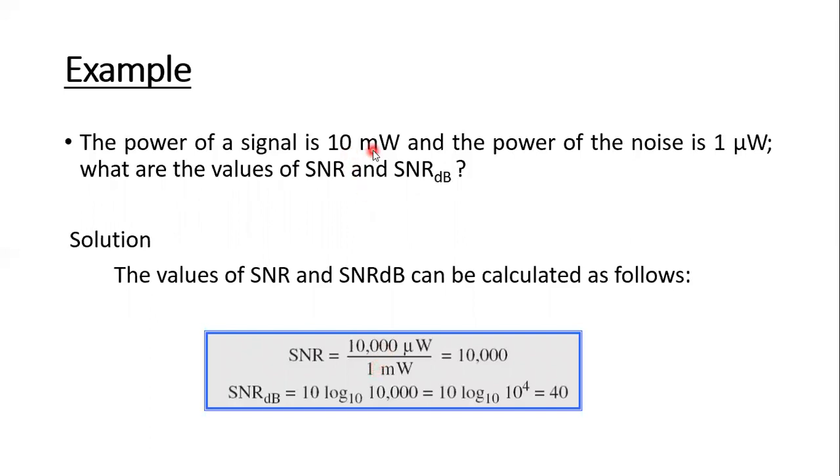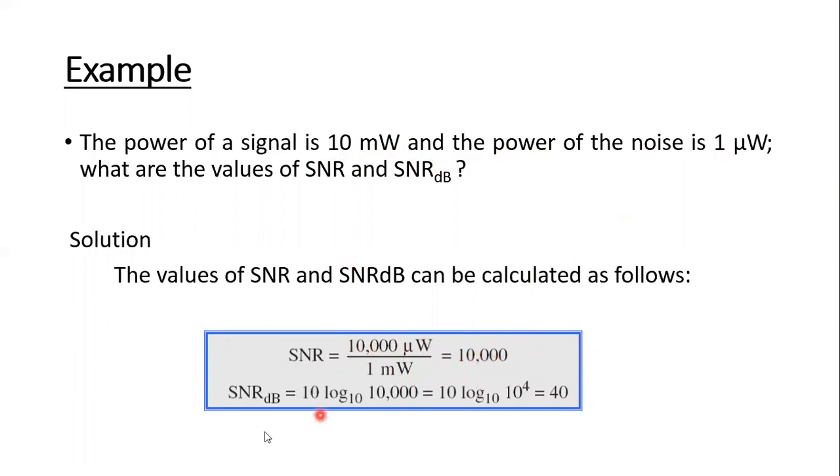So 10 milliwatt can be changed to microwatts, so 10,000 microwatts. Then the noise is 1 microwatt. So not milli, it is a microwatt. Okay, that is equal to 10,000.